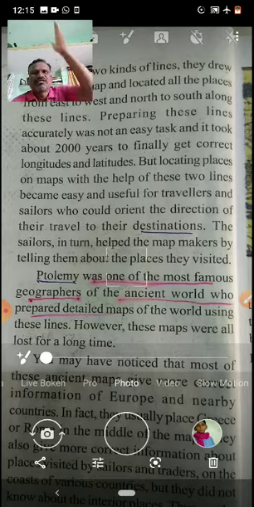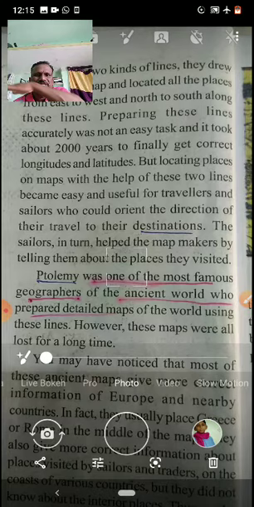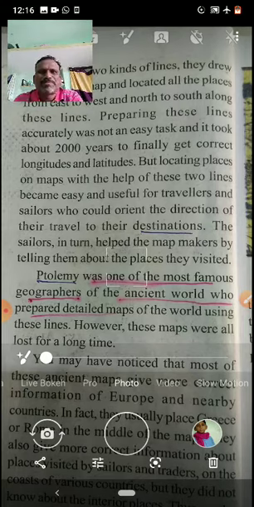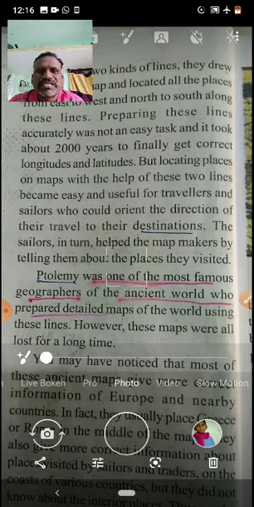Grid means longitudes are vertical lines, latitudes are horizontal or parallel lines. And when latitudes and longitudes intersect each other, two lines are parallel lines and two lines are vertical lines, in the middle it forms a place, and that place is called a grid. With the help of the latitudes and longitudes, they started locating places.